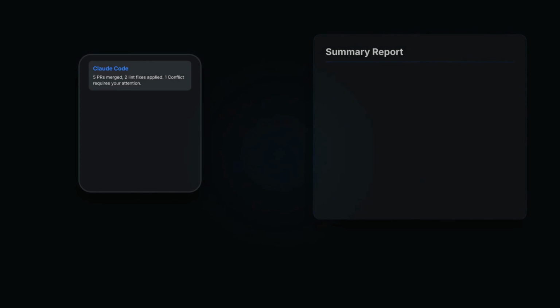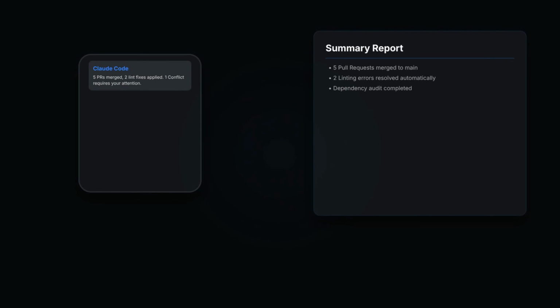You must tell it when to tap you on the shoulder and when to stop entirely. Without these guardrails, you risk looping forever or missing critical manual intervention points. When you wake up, you don't just see a mess of logs. You see a summarized report of everything the agent accomplished while you were away. It's like having a digital intern that works the night shift for you.